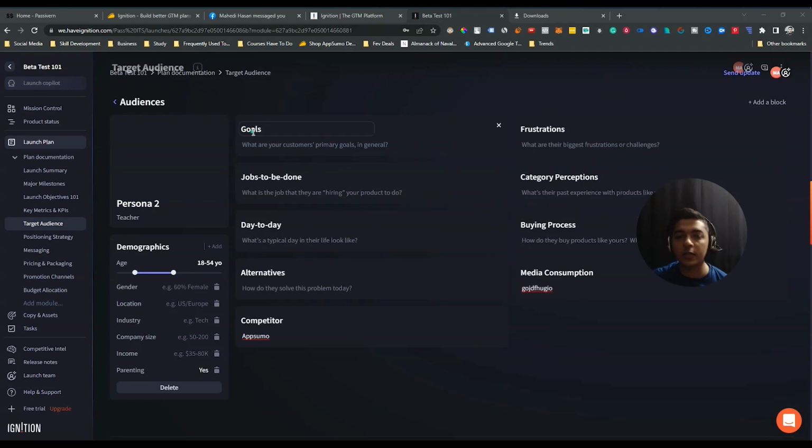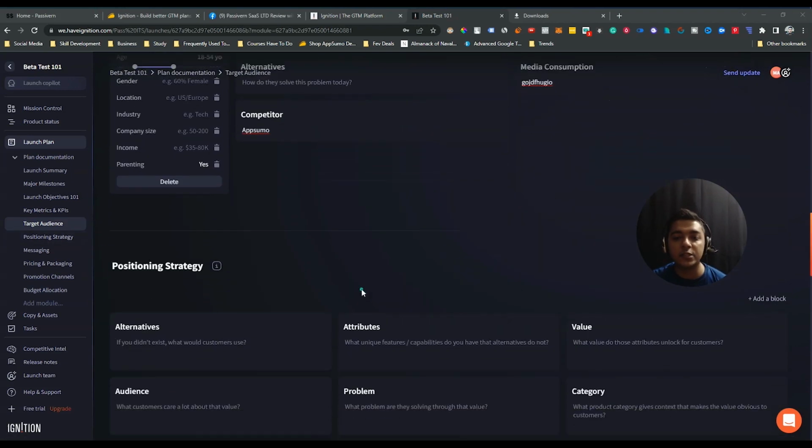You can note down here your goals. You can note down what is the job that they are hiring your product to do, and you can here keep track what's a typical day in their life look like. And you can here keep summarization, or you can here keep note all the key features or all the key problem behind your product, and you can solve this problem for your customers. And if you can solve the problem for your customer, then definitely your business will boom. So these are the things, guys.